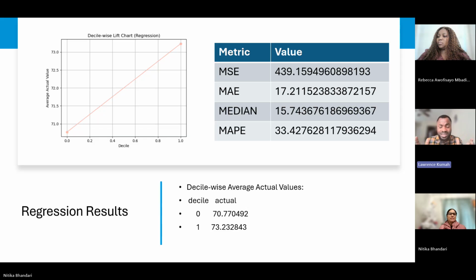This tells us that the model is good at ranking patients from lower expected survival to higher expected survival, even if predicting the exact number of months remains challenging due to the natural variability in medical outcomes.